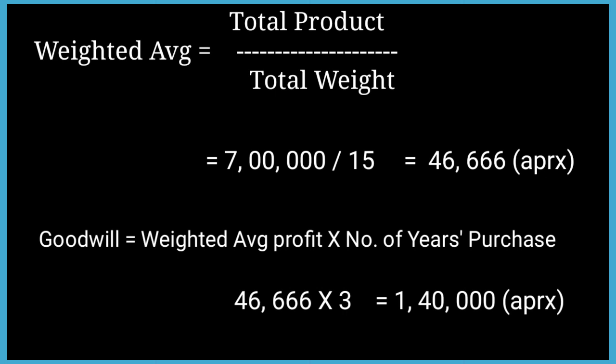Once more, the steps under the weighted average profit method are: first, calculate product and weight. Second, aggregate the product, or total the product and weight. Then calculate the weighted average profit. After that, calculate the goodwill.